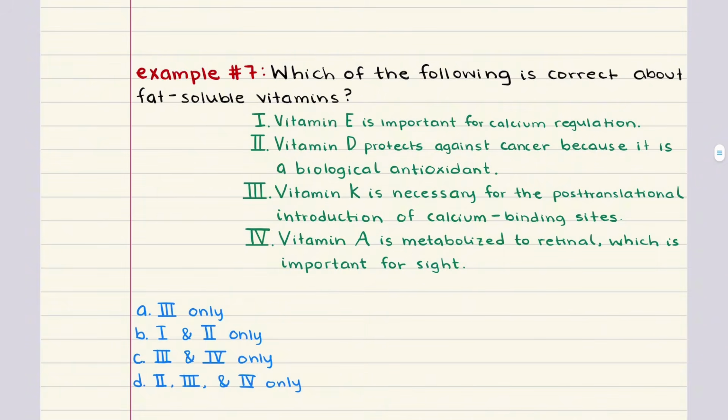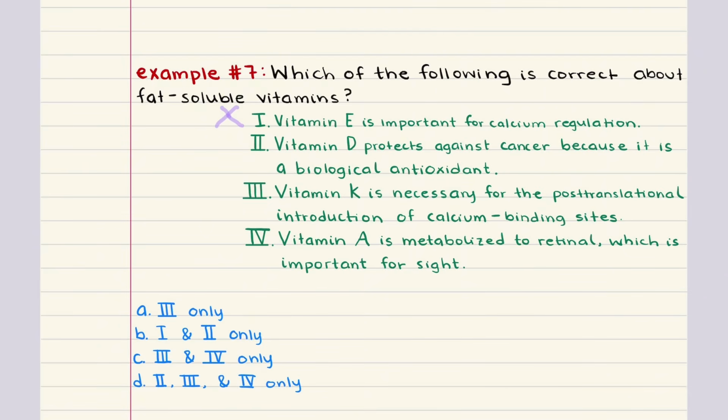Problem 7 says, which of the following is correct about fat-soluble vitamins? Statement 1 says vitamin E is important for calcium regulation. This is incorrect. Vitamin E's primary role is as a biological antioxidant. It protects cells from oxidative damage by neutralizing free radicals. It is not directly involved in calcium regulation. That's more the role of vitamin D. So this statement is false.